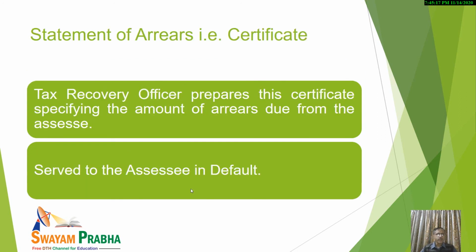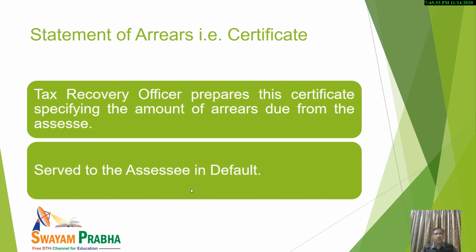Now, one thing you should note, in case it is clear, in case we find the TRO, tax recovery officer, assessing officer, ultimately, when it is clear that something is recoverable from the assessee, in that case the TRO, that is the tax recovery officer, will prepare a statement that is known as a statement of arrears.